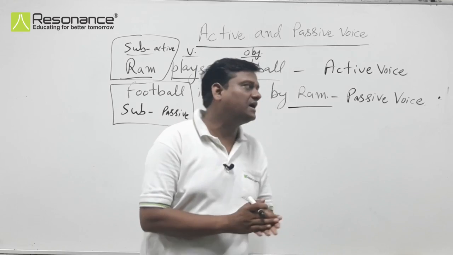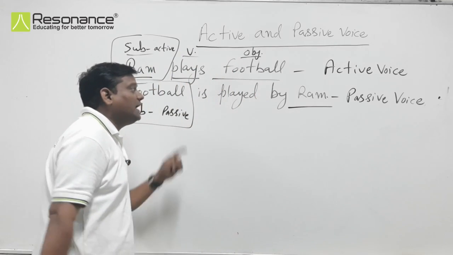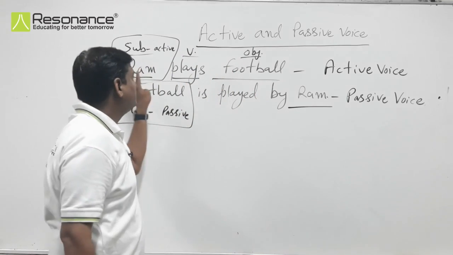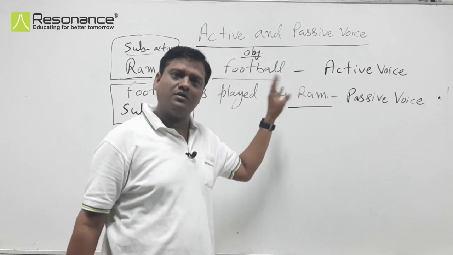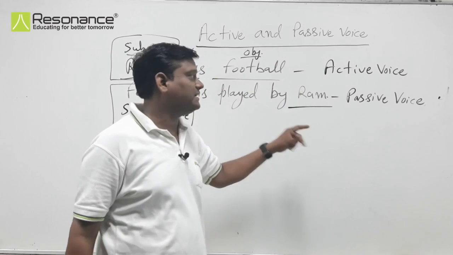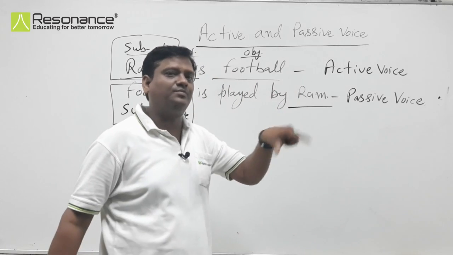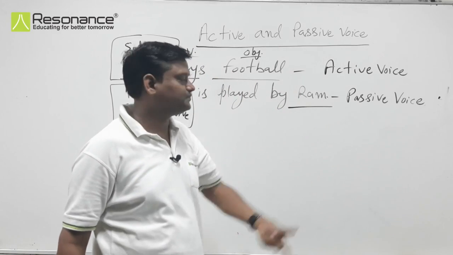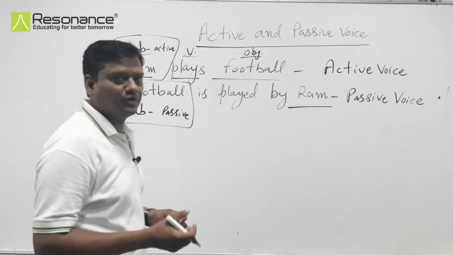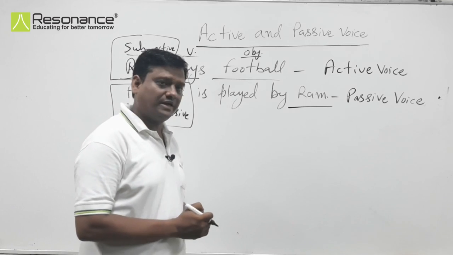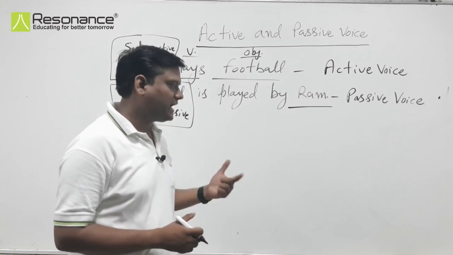Correct? The meanings are the same. राम फुटबॉल खेलता है. In the second sentence, फुटबॉल राम के द्वारा खेली जाती है. The sense is the same, that Ram is playing football, Ram plays football, but the structures are different according to active voice and passive voice. Got it?